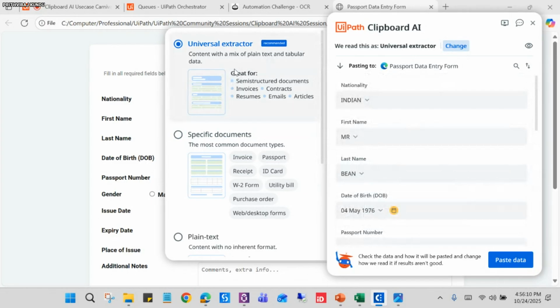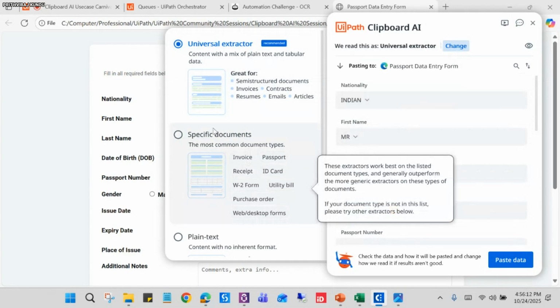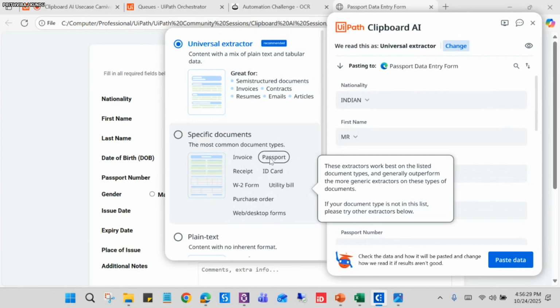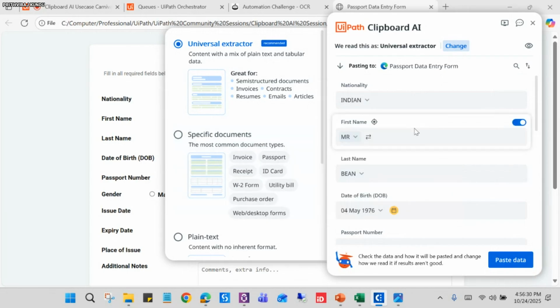And this way, like the universal extractor, we also have the specific document extractor. So if you click here, you can see there are different types of documents here. These are the most common documents like invoice, passport, receipt, ID card. So here we have used the passport. So you can also click on this passport extractor, which I have selected previously, you have seen, right?